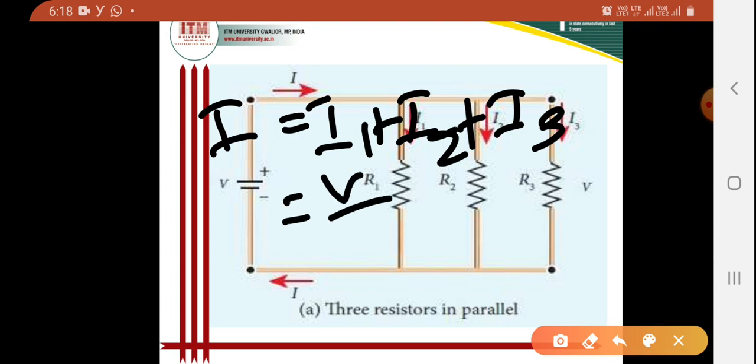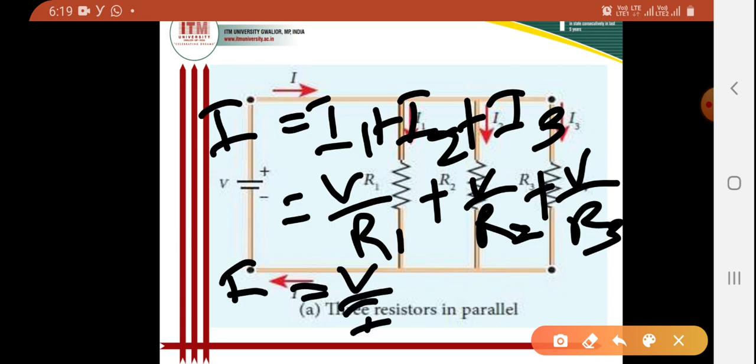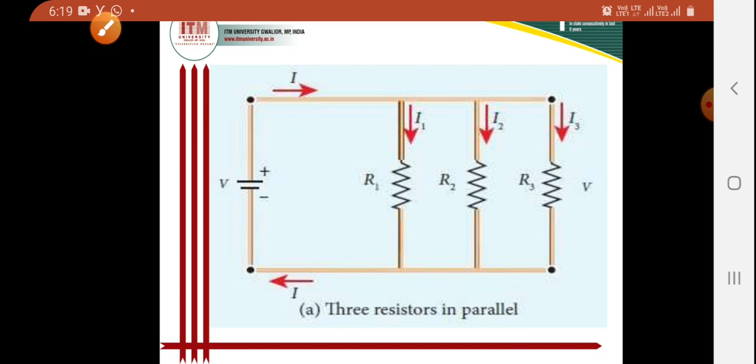I can write the value of I1: the potential across the resistor R1 is V, so I1 is V by R1. Similarly, for I2 I can write V by R2, and for I3, V by R3. Now what is the value of current I?